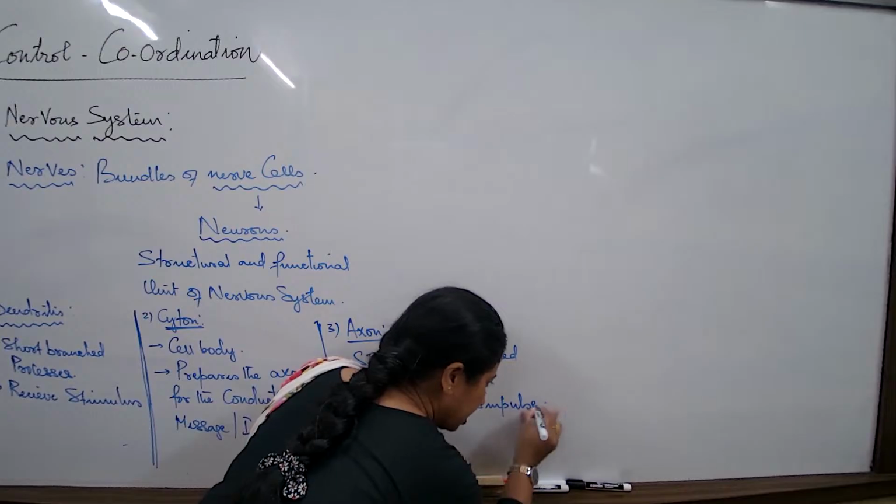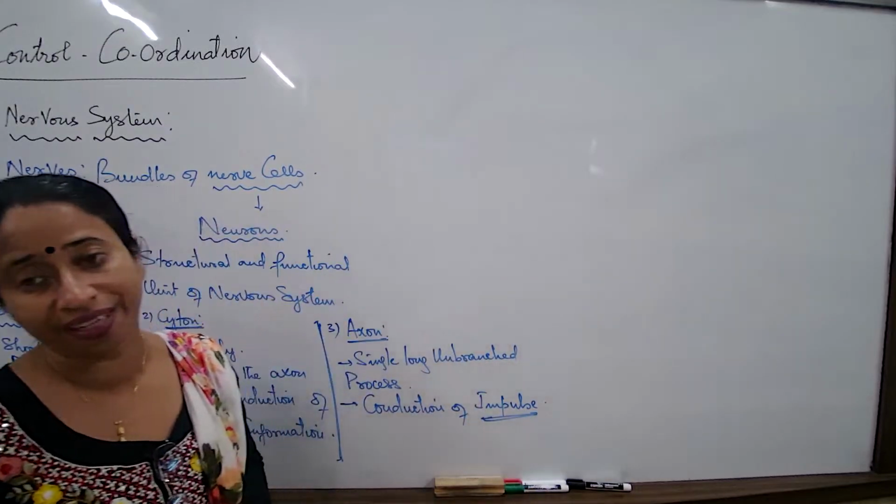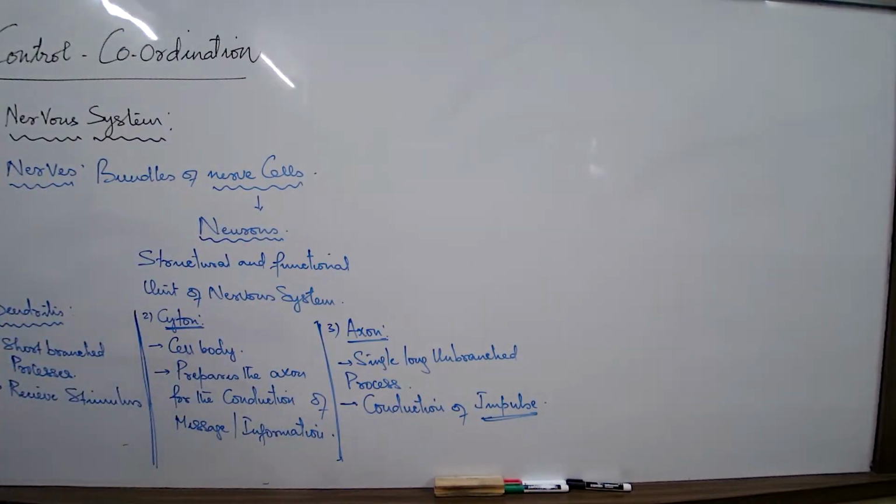The word impulse, always try recollecting the concept of the word impulse. From here, the message starts, and this entire region is disturbed because it is constantly receiving the information. But from here, when the message starts moving, it is something like a pebble thrown on a still pond.